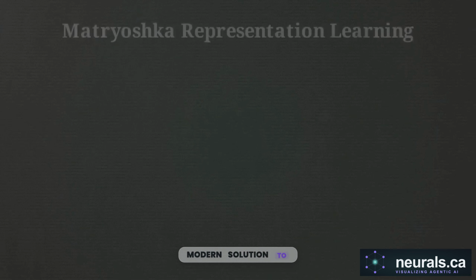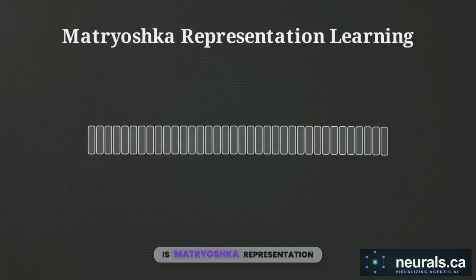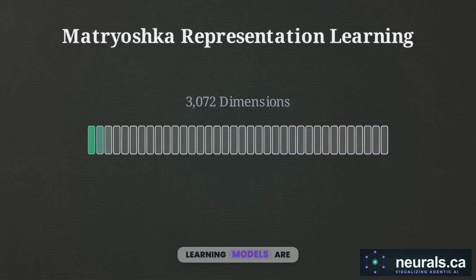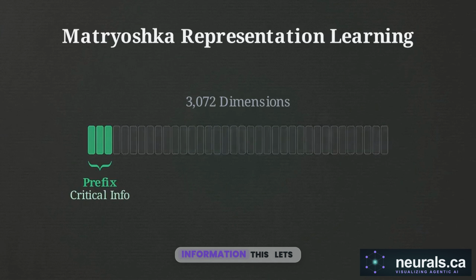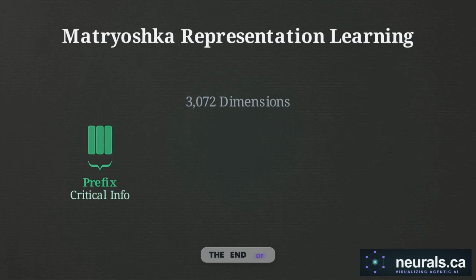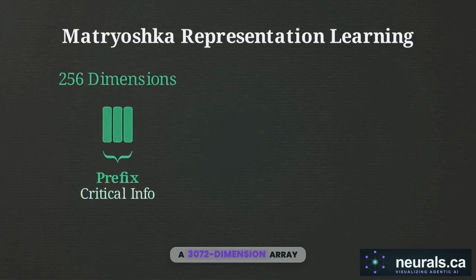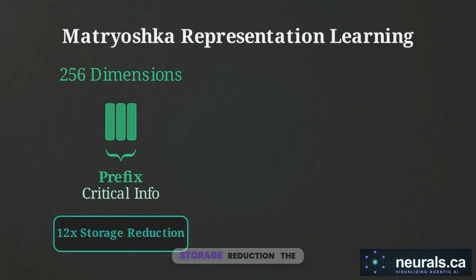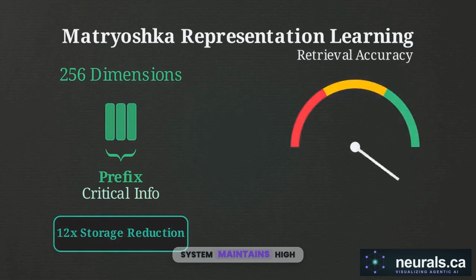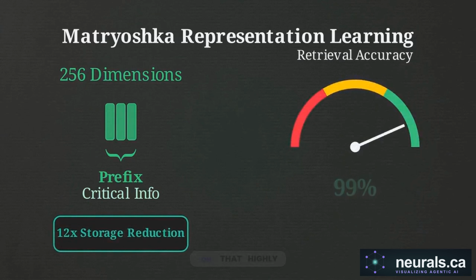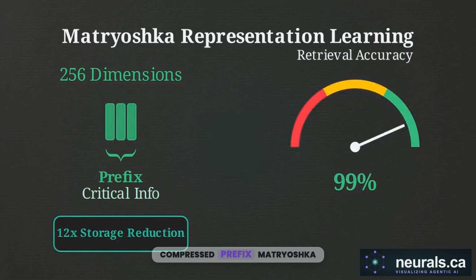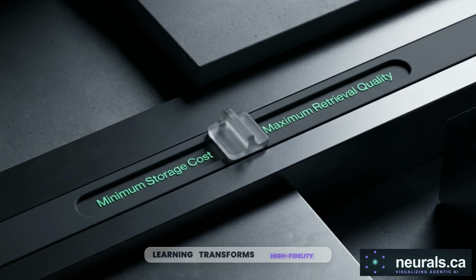The modern solution to this memory bottleneck is Matryoshka representation learning. Models are explicitly trained so the very front of the vector, the prefix, contains the most critical information. This lets you cut off the end of a 3072-dimension array, yielding a 12-times storage reduction. The system maintains high retrieval accuracy even on that highly compressed prefix. Matryoshka learning transforms high-fidelity embedding into a granular trade-off between storage costs and retrieval precision.